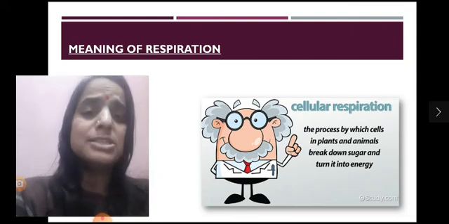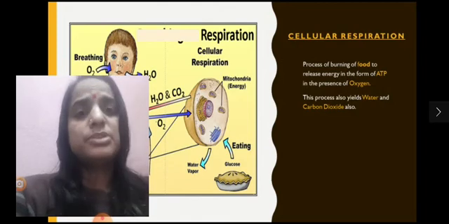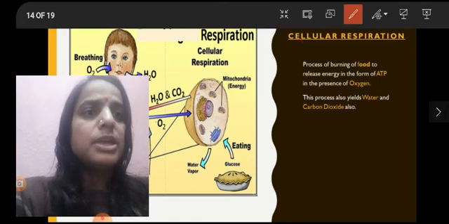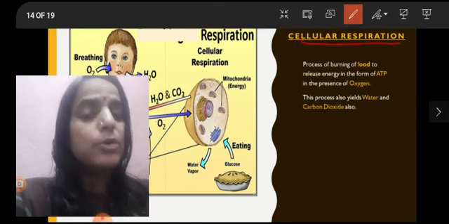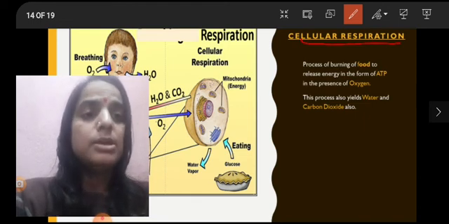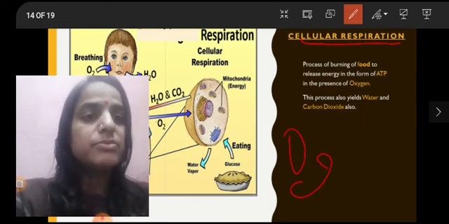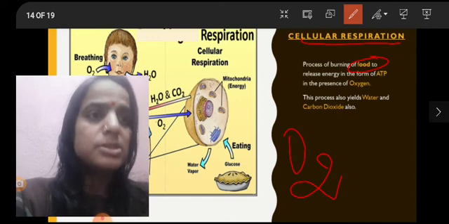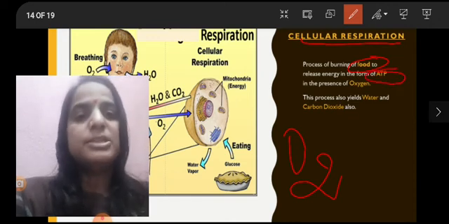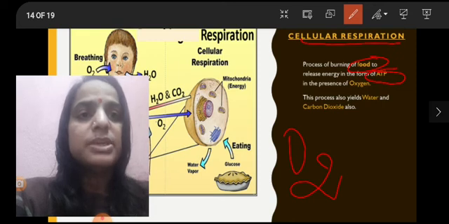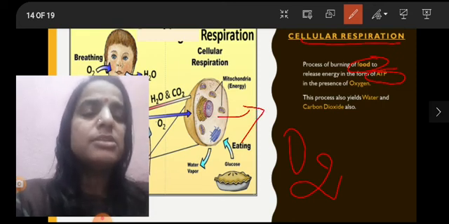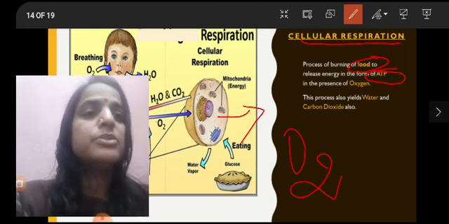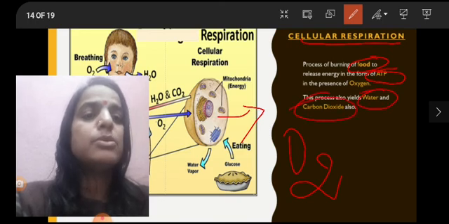And this is the final step, the internal respiration, which is also known as cellular respiration. In cellular respiration, the oxygen that we have taken inside our body by external respiration will be utilized to break down the food, that is glucose, to release energy in the form of ATP. This process takes place inside the cell, and this is why internal respiration is also known as cellular respiration. During this process, water and carbon dioxide will also be released.